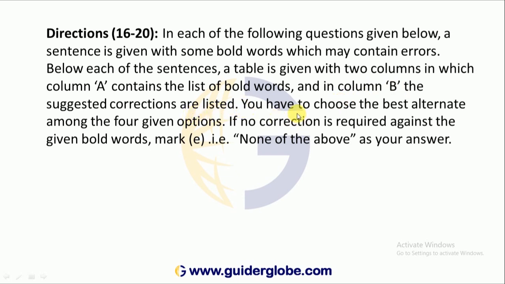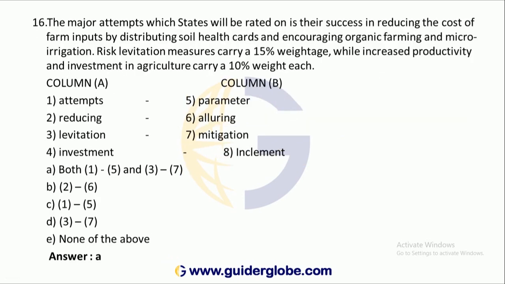Same thing like previous questions. You have to choose the best alternative among the 4 given options. If no correction is required against the given bold words, mark E, that is, none of the above, as your correct answer.